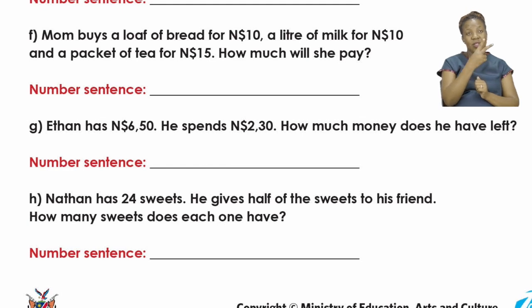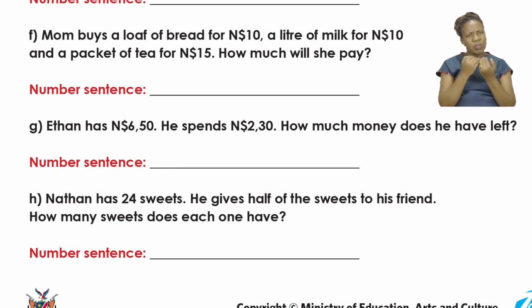He gives half of the sweets to his friend. How many sweets does each one have? Now we have to make a number sentence that says something about this. So you can either write it or you can actually use an actual sentence. Let's take a look at the important information.